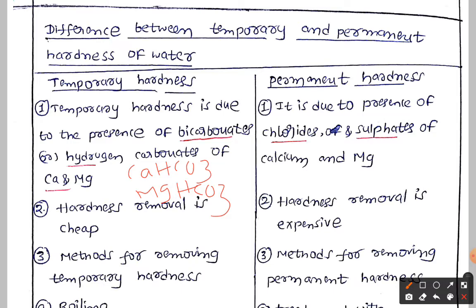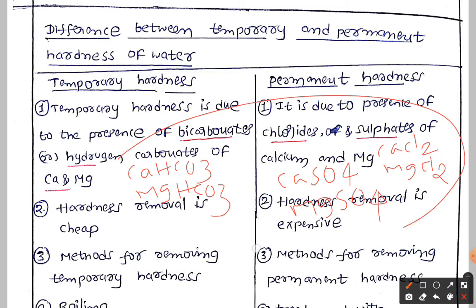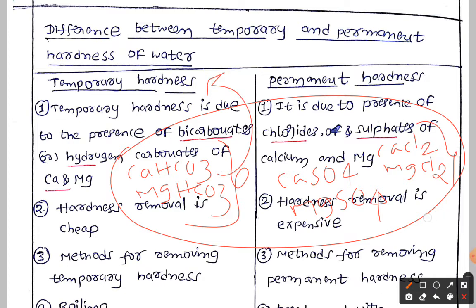If you have calcium chloride, magnesium chloride, calcium sulfate and magnesium sulfate, all are giving the hardness of water. In that, bicarbonates give temporary hardness and chlorides and sulfates give permanent hardness of water.